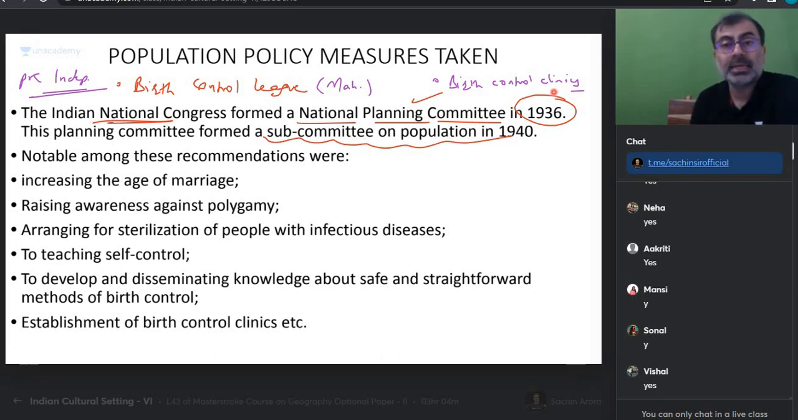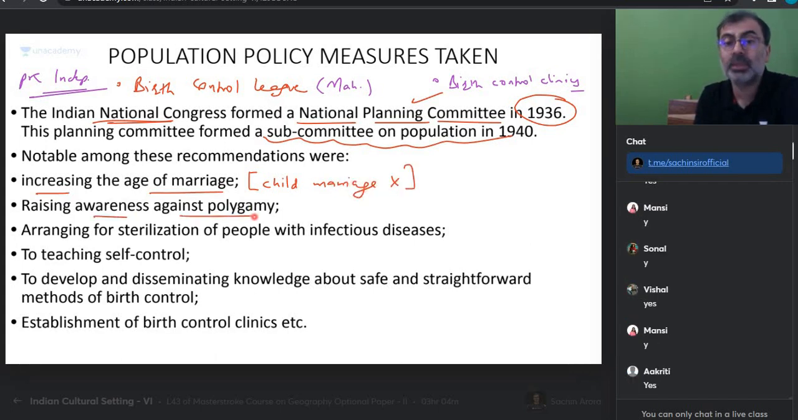So we were aware of it, and as I told you, our leaders were aware that India has entered the demographic transition. Our population will increase. So the Indian National Congress decided to organize it. And what were the recommendations in this? What were the basic early ideas? Increasing age of marriage. Does it make sense? Discourage child marriage. Raising awareness against polygamy. And pre-independence itself, we are talking about this. Arrange for sterilization of people with infectious diseases.